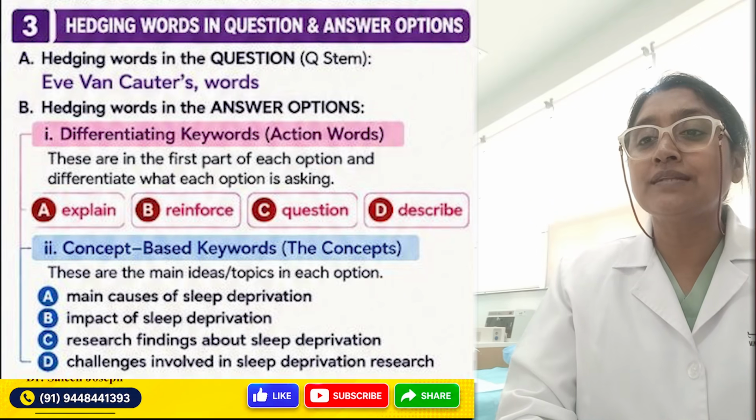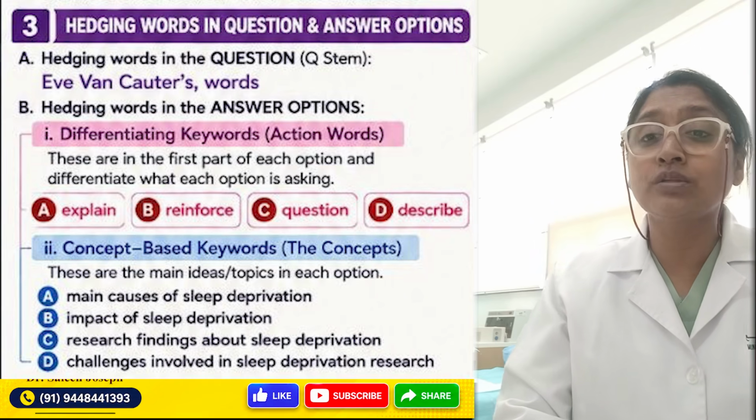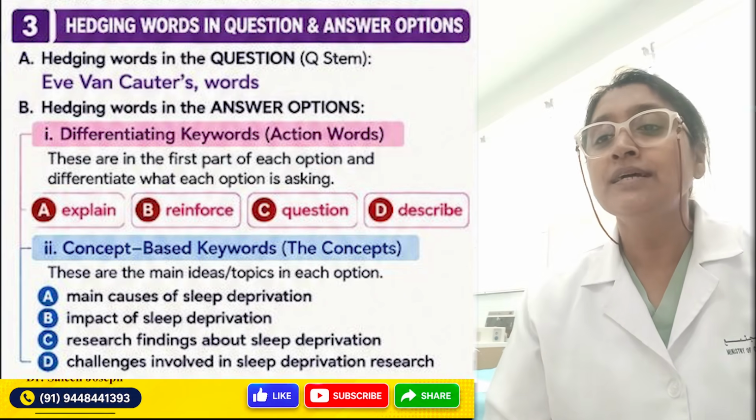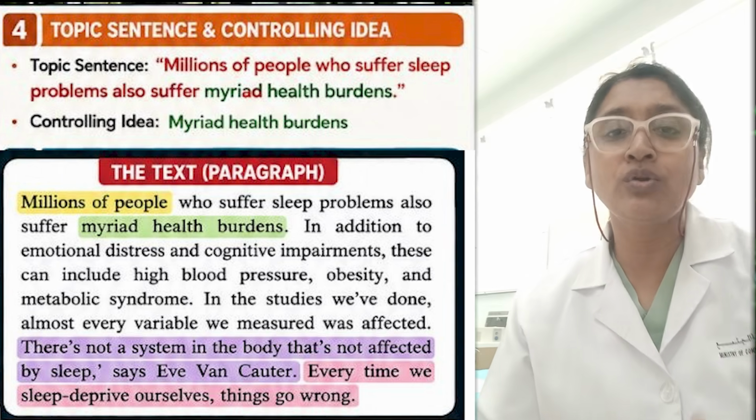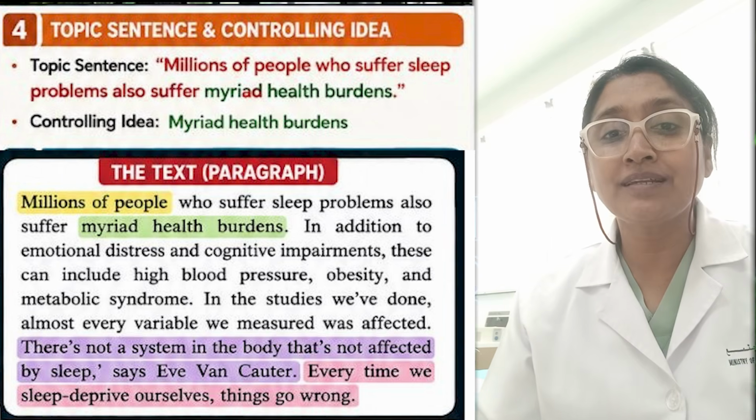So let's see what is next, the 4th question as per the task: topic sentence and the controlling idea. We all know what a topic sentence is.